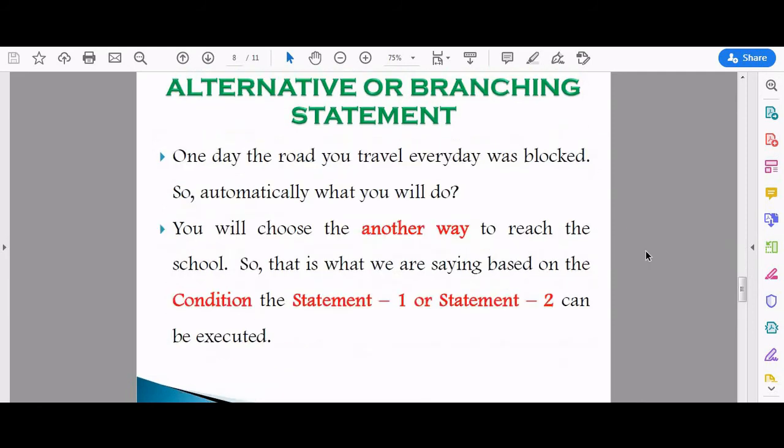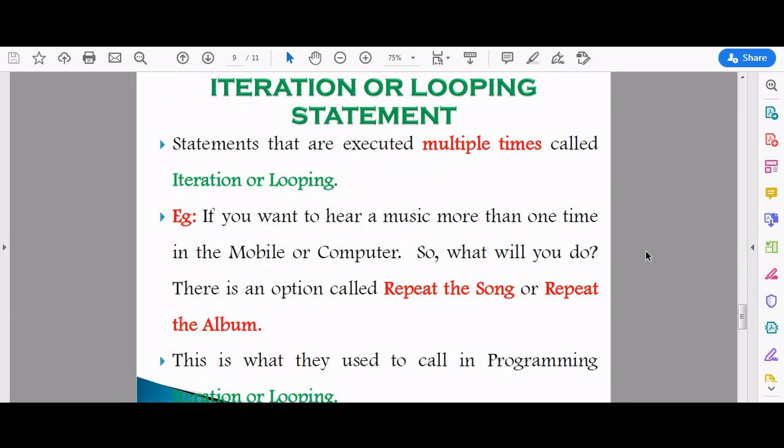Right. Now we are going to see the last thing, that is iteration or looping statement. What is meant by iteration or looping statements? Statements that are executed multiple times, not one time, but more than one time. Whenever a particular statement or set of statements is executed multiple times, it is called an iteration statement or looping statement. For example, let's take a real-time example.